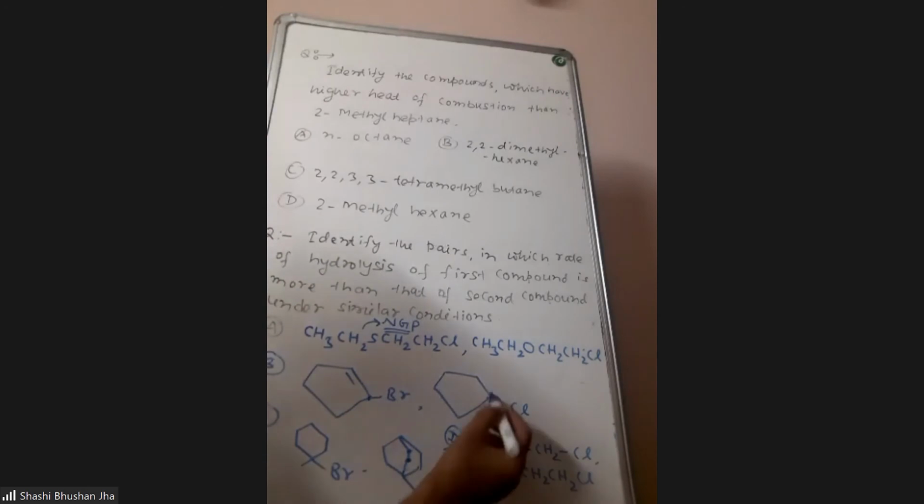B, at this vinylic carbon, nucleophilic substitution is not possible. It is very, very difficult. So here this second compound will react with faster rate. So it cannot be the answer. Similarly, the case here at bridgehead carbon also, the nucleophilic substitution is not possible. This is the bridgehead carbon where nucleophilic substitution is impossible. So here also the first compound will react with faster rate.